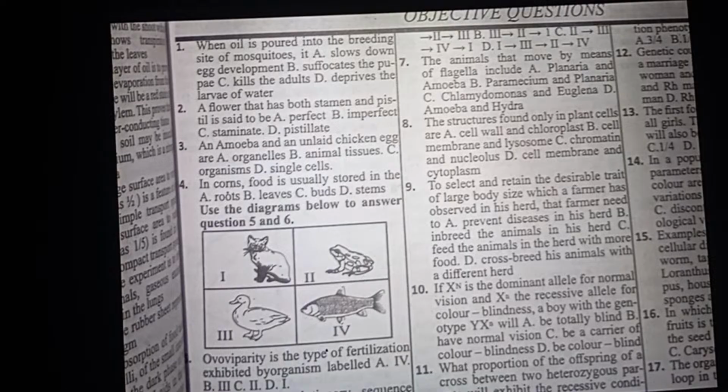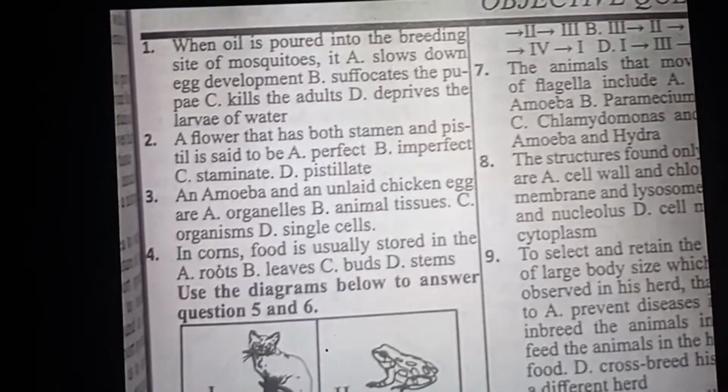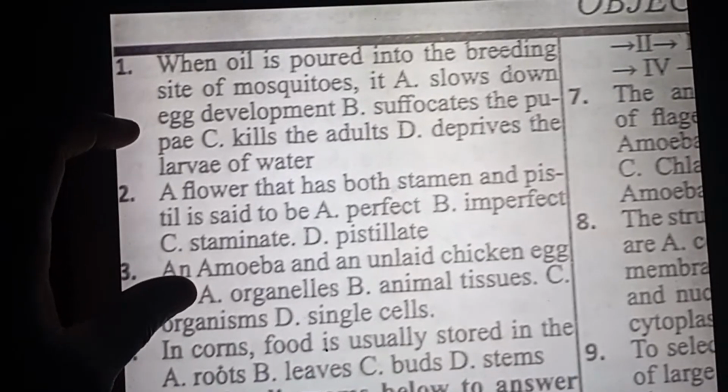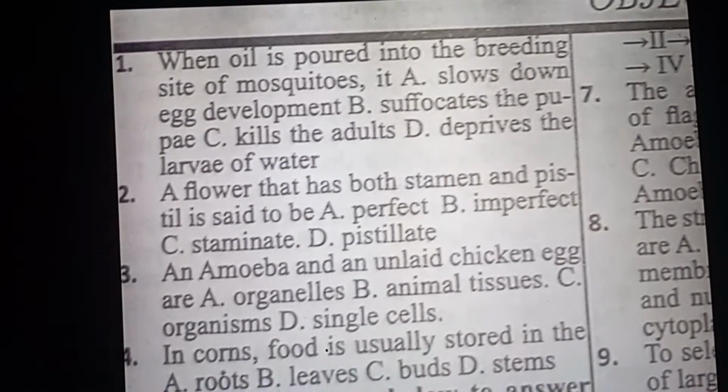All right, we are back. Looking at the questions here, as I wait for your own question, the first one says, when oil is poured into the breeding sites of mosquitoes, it A, slows down the breeding sites of the mosquitoes. It slows down egg development. B, it suffocates the pupae. C, kills the adults, deprives the larva of water.